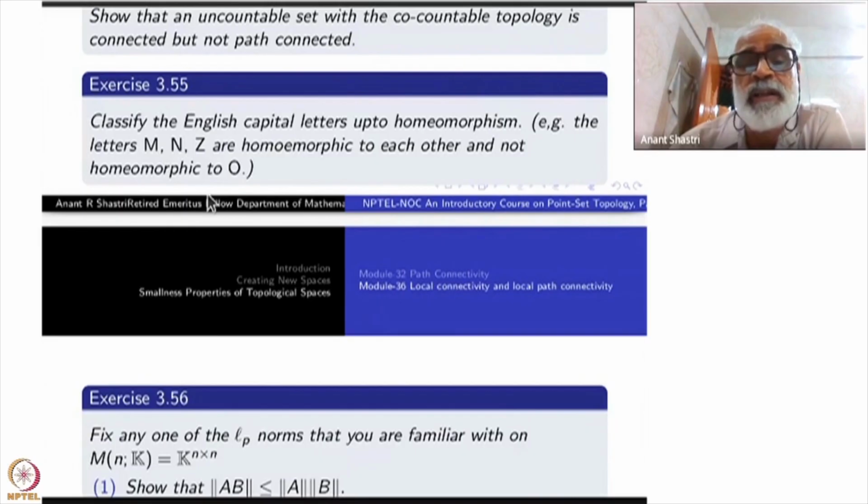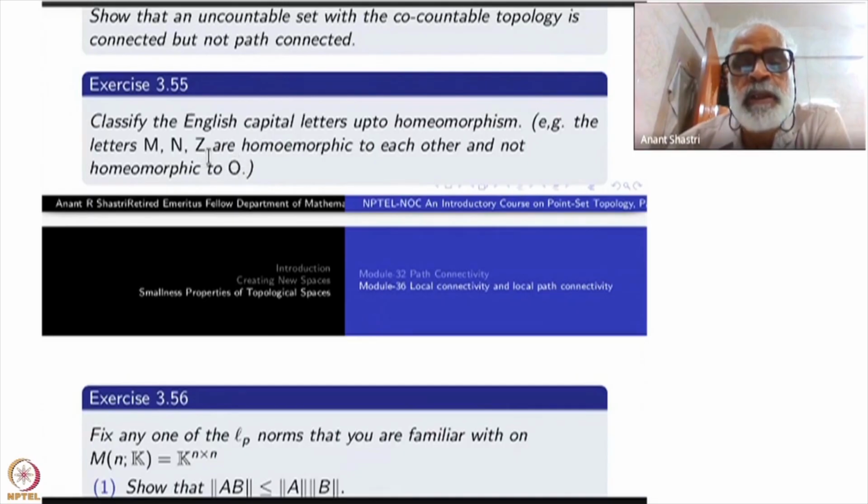Easy to see that, right? You can straighten out these things. That is the meaning of homeomorphism, after topology. But none of them is homeomorphic to the letter O. Can you see why? If there is a homeomorphism here, you remove a point from here. That is still connected, right?